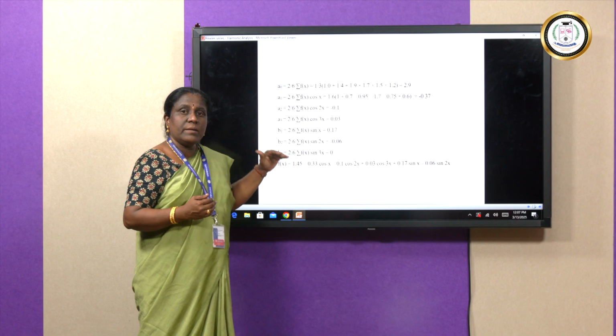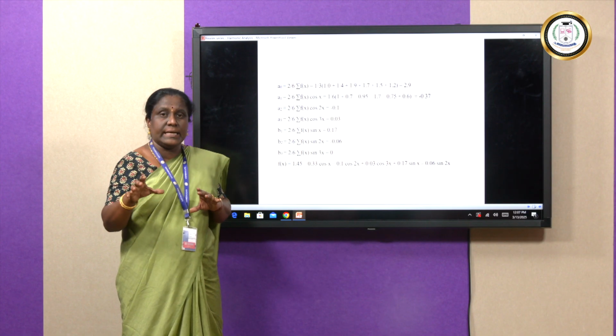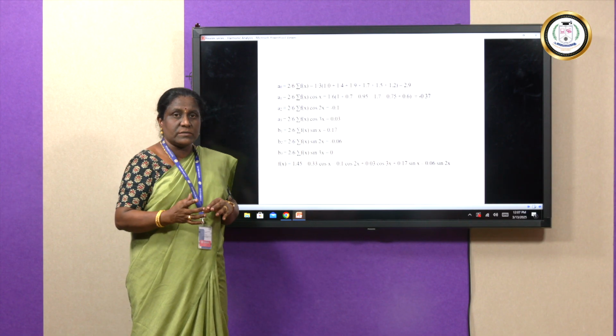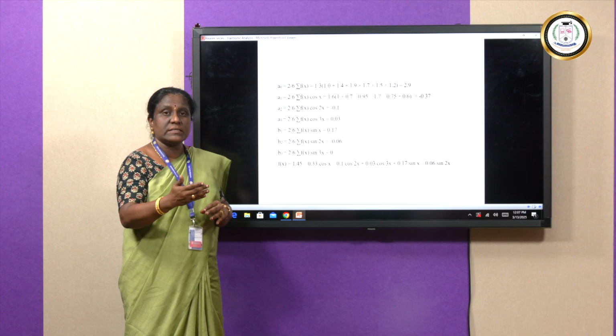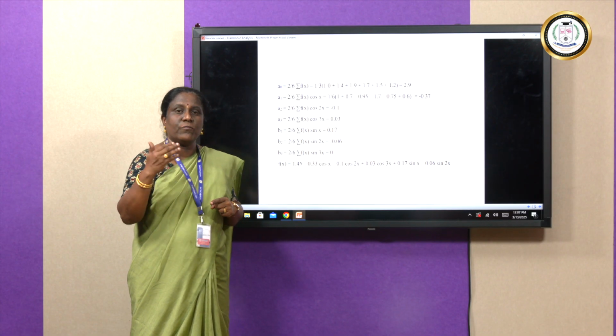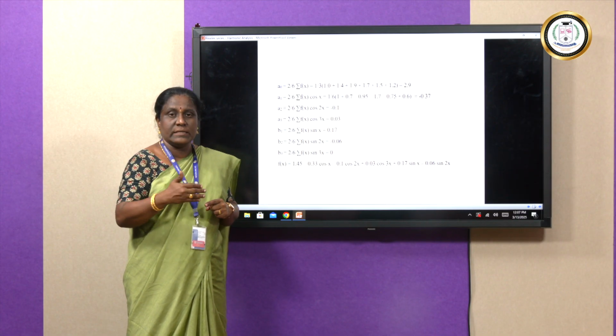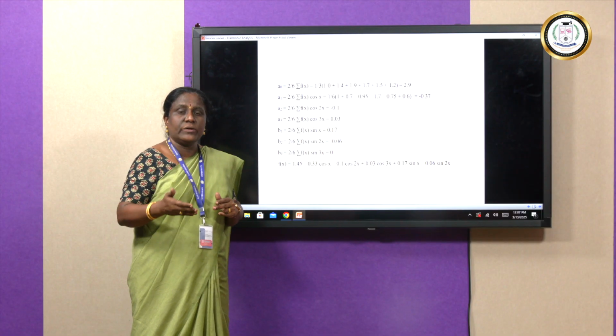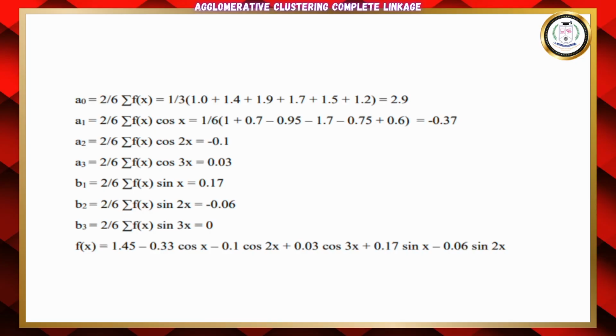Now, for B1, B2, B3, I need all sine functions. Again, the formula is the same. We are going to calculate 2 times the mean value of y, where y is f of x, into sine x for B1. When I do that, the value is 0.17.